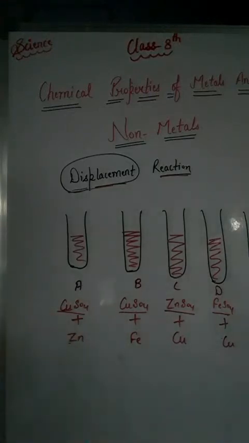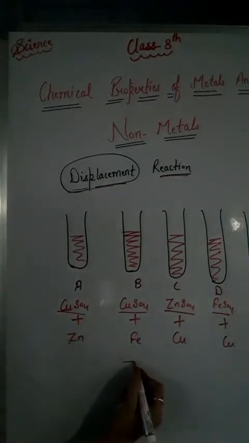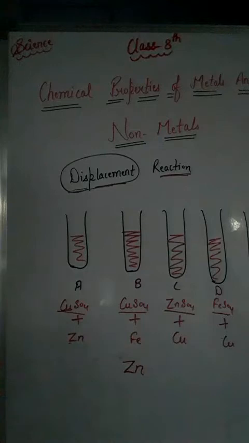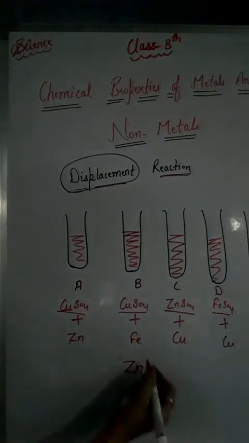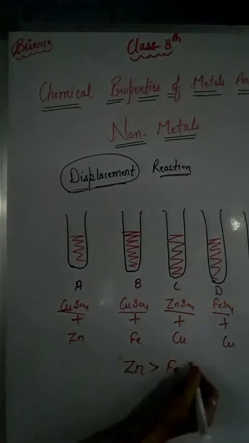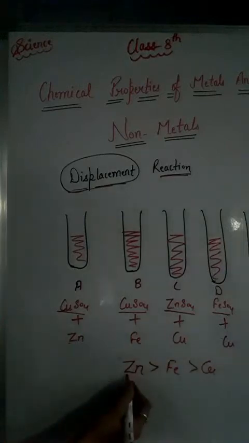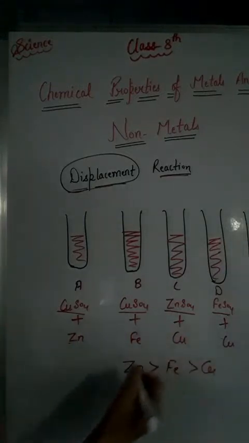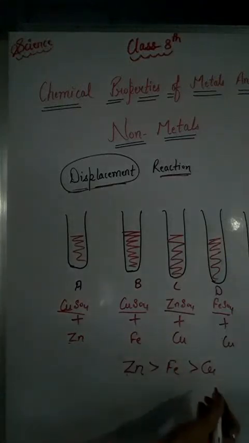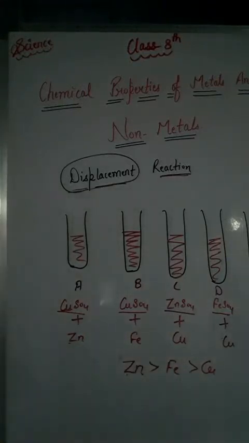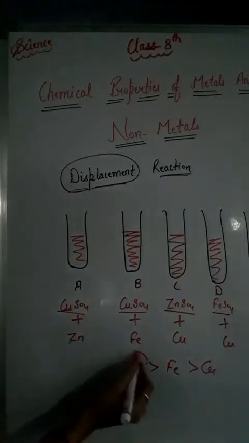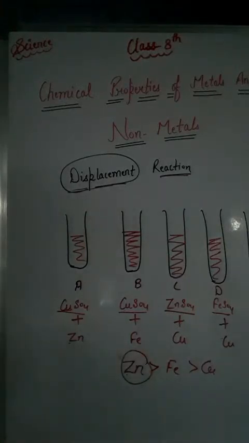And out of copper, zinc and iron, the reactivity order is like this: zinc, after that iron, and lastly copper. Most reactive is zinc, and iron is less reactive than zinc, and copper is the least reactive among these 3, right. So we know that a more reactive element can displace a less reactive one, so zinc is more reactive.